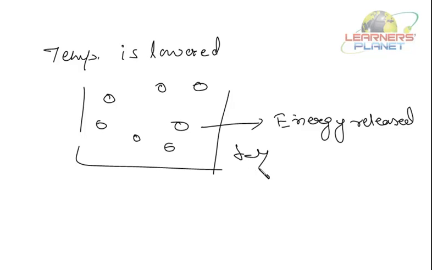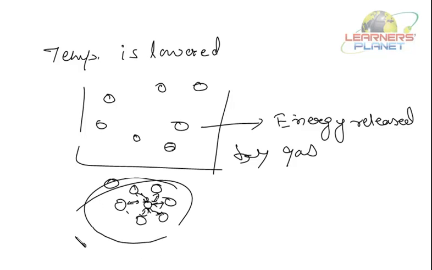Released by gas particles, by gas. When the energy is released, their potential energy will decrease. When their potential energy decreases, the rate of their movement will decrease, and the particles will try to settle closely. Right? They will come close to each other. So this will change the substance from the gas to the liquid state.